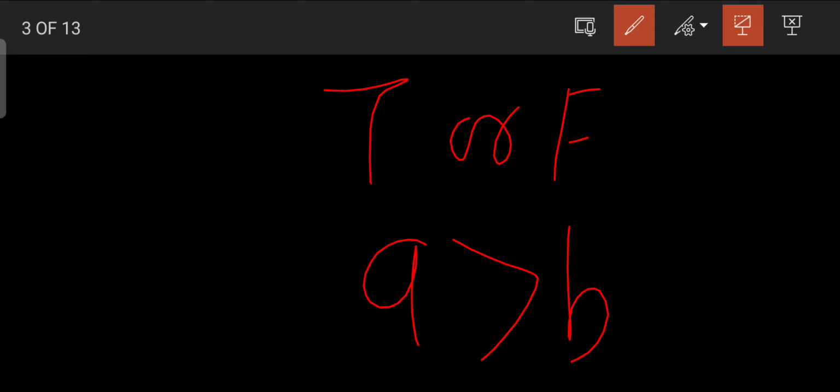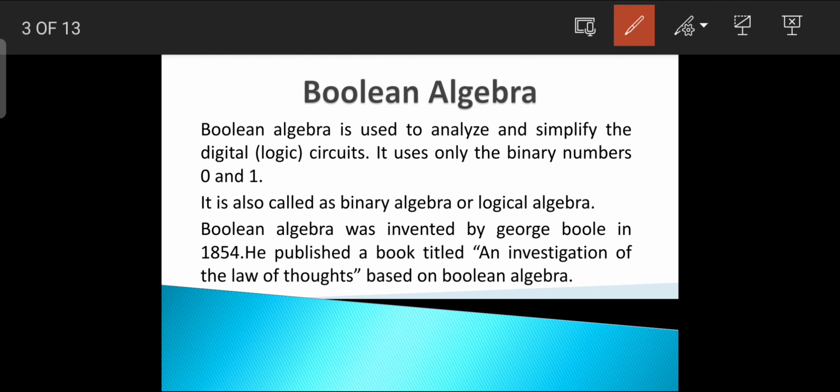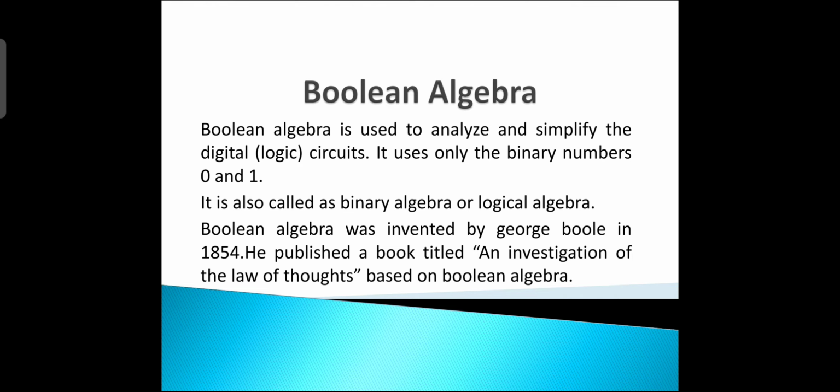So here Boolean algebra comes into the picture. The answer to such questions is given in the form of true and false. That is why we discuss Boolean algebra. A computer can understand only the binary language, only 0 and 1.